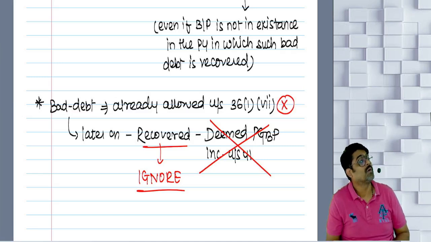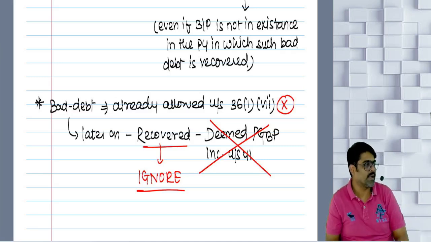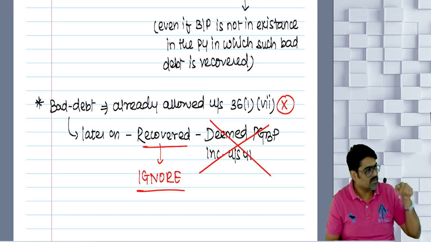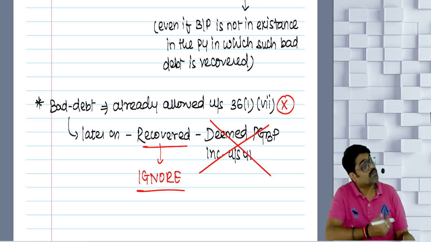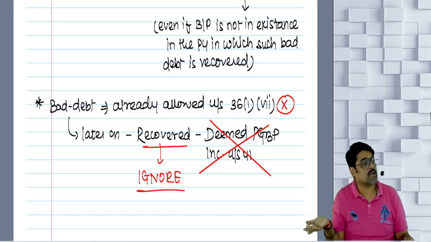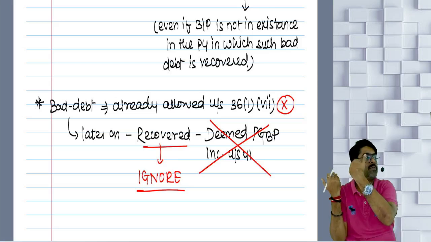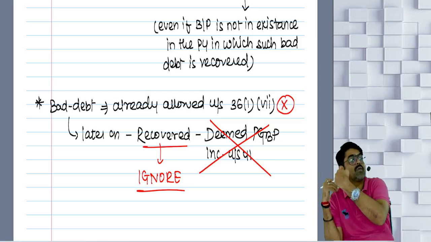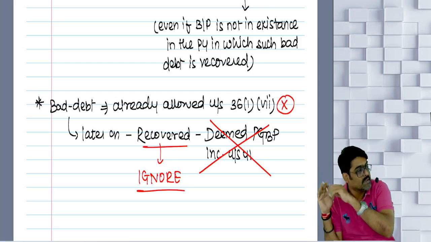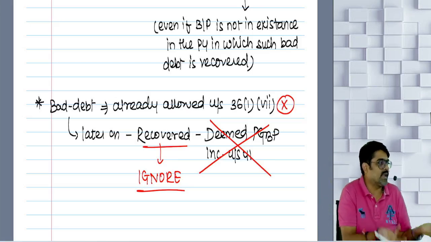Now, bad debt recovery will be your PGBP income. This year, some bad debt you are recovering. Will it be your PGBP income for this year? Yes, if this recovery in this year is out of those bad debts which were earlier allowed as a deduction. So in some earlier year, the bad debts were allowed as a deduction, and out of that bad debt, now in this year the recovery is made.